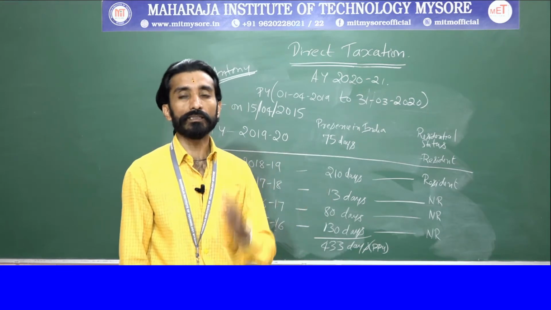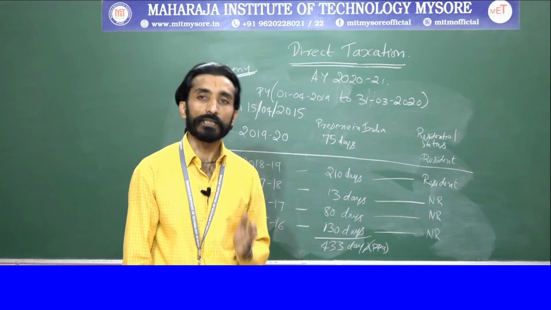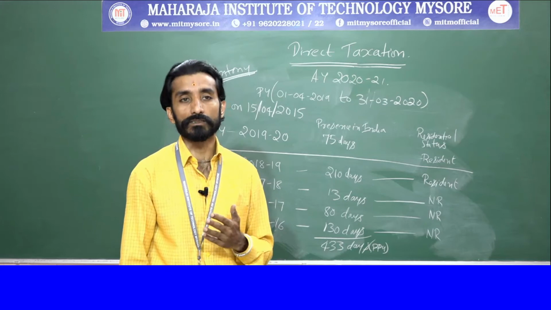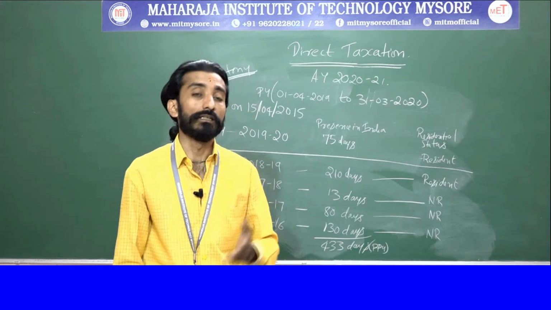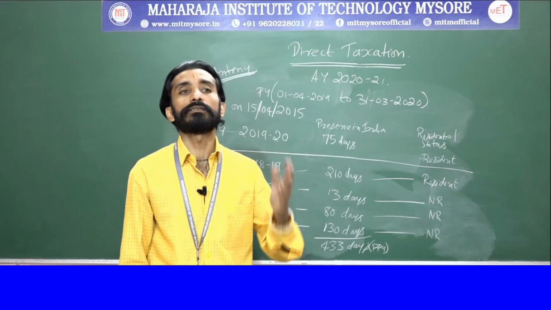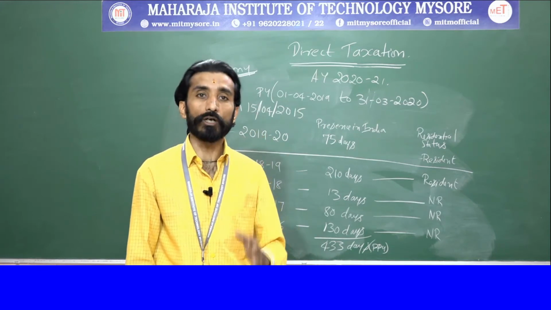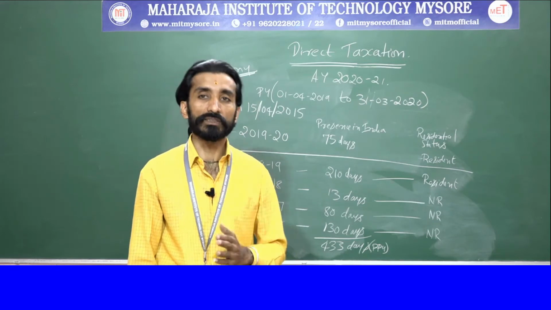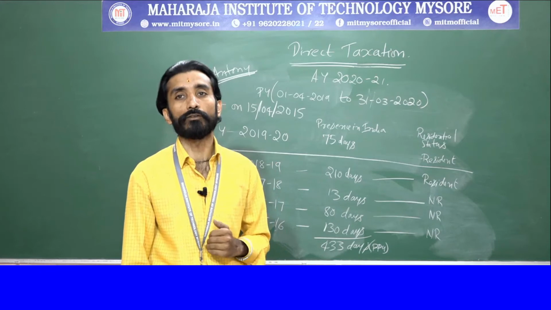So first thing is, he has satisfied the second basic condition. So once he has satisfied the second basic condition, next we have to check whether he has satisfied the additional conditions or not. So what does the first additional condition say? He is resident in India for at least 2 years out of 10 years immediately preceding the previous year. That is what they ask of you. So in this case, whether he is there or not, we need to identify.